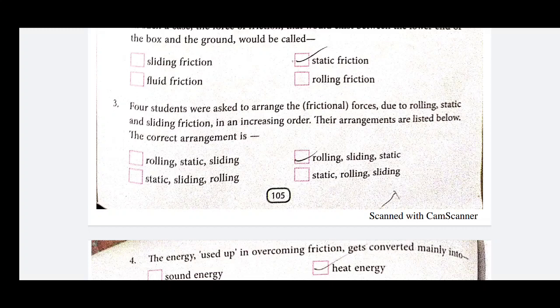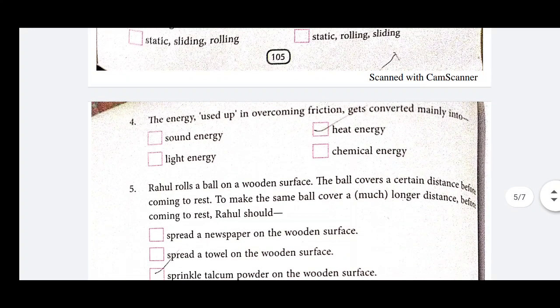Rolling, sliding, static is the correct option and it is true. Now, next, the energy used up in overcoming friction gets converted mainly into sound energy, light energy, heat energy and chemical energy. Whenever any object slides over another object, then this energy is converted into heat energy. So the reply of the boy is correct.